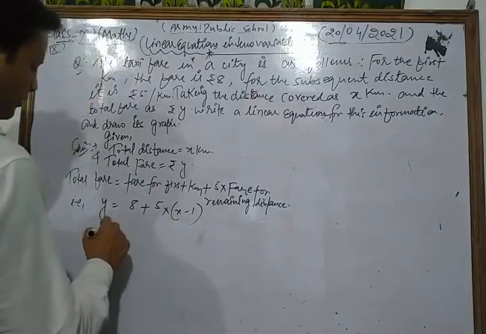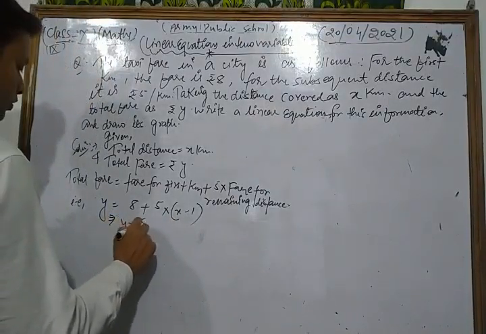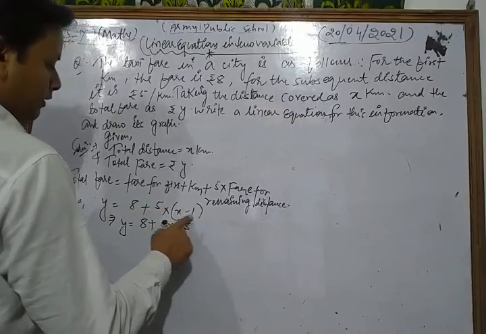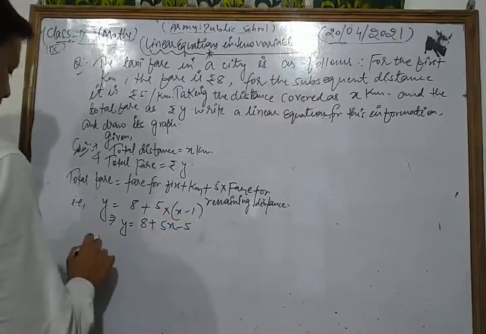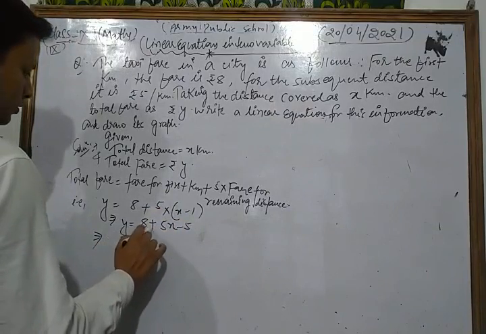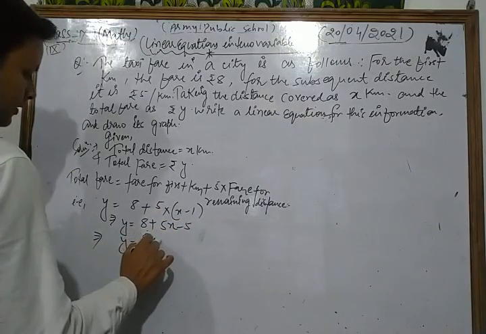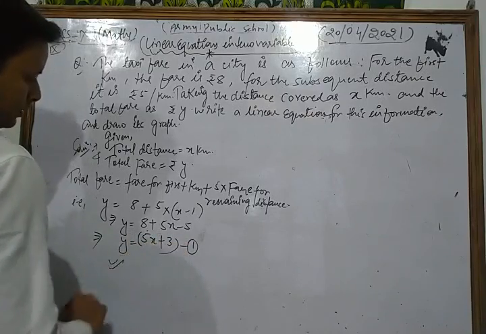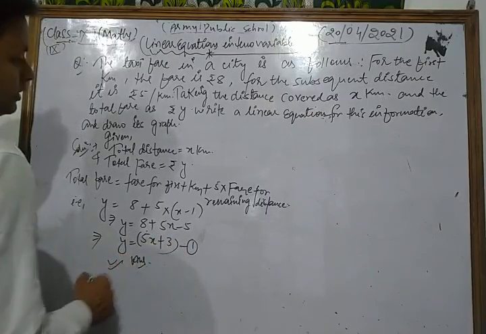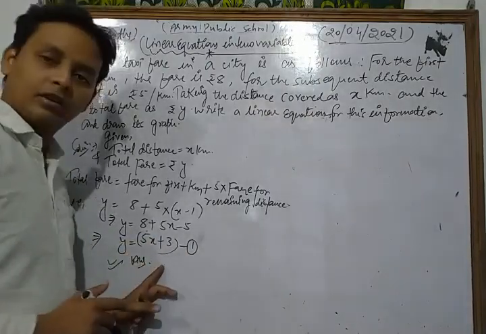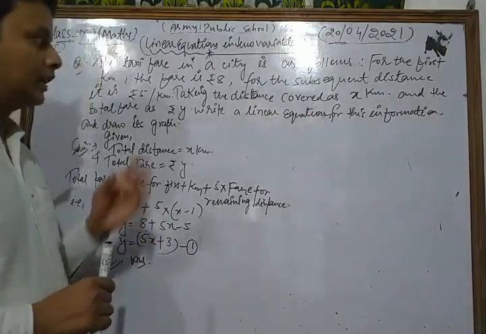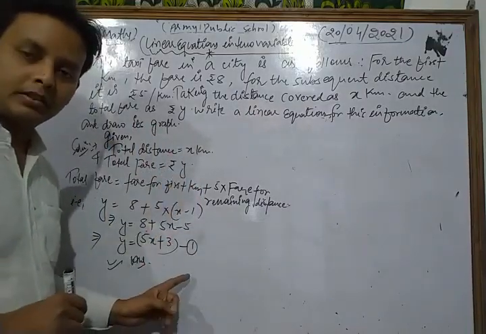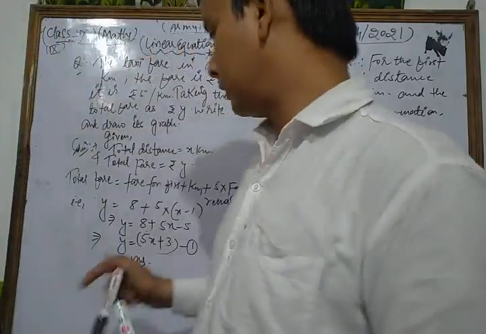Now we simplify: y is equal to 8 plus 5x minus 5. Now 8 minus 5 is 3, so y is equal to 5x plus 3. This is equation 1. This is the linear equation in two variables for this statement, and we draw its graph as the required graph. This is a very important concept.